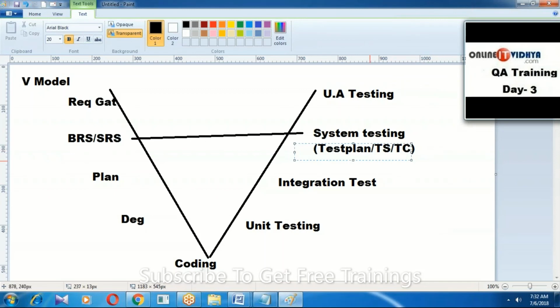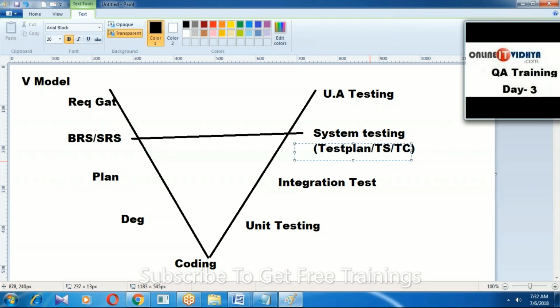Guys, a small example. All of us join our company. The development team is developing the application, and they are asking for 6 months for development. In those 6 months, what can the testing engineer do? Actually, only after 6 months can we start testing. Yes, but to save time, in those 6 months, based on the same requirement, we prepare testing-related documentation such as the test plan, test scenarios, and test cases.